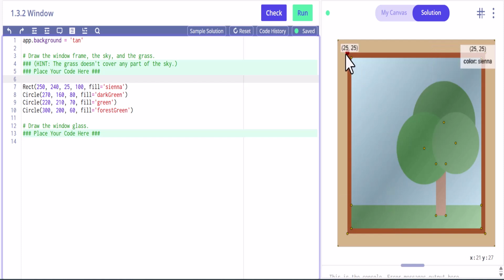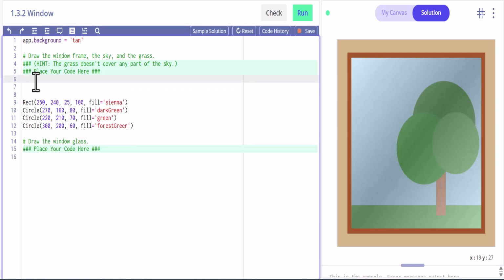So here's sienna, and it looks like it's going to be a rectangle. We're going to create a few rectangles here. So let's move this down a little bit. And just real quick, we'll read the hint. It says the grass doesn't cover any part of the sky. Okay, so we're going to want to do this right here. Yep, and then these are two different rectangles. So we're going to have 3 rectangles. The first one is this for sure.